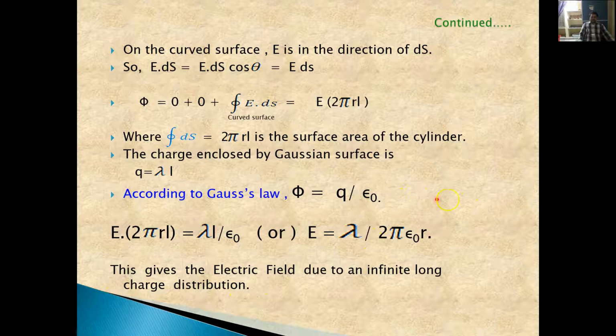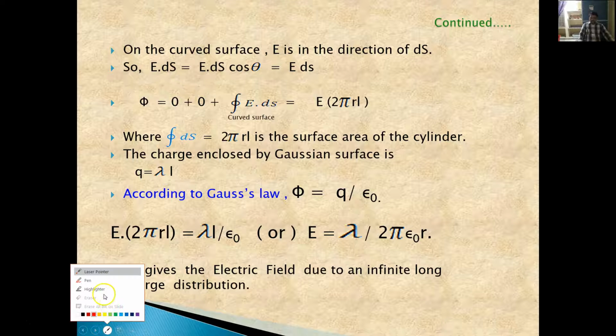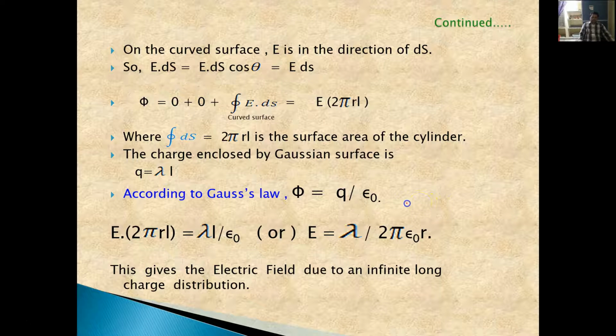So if we have an infinite long charge distribution, a wire kind of thing, and we want to find the electric field at a point P at a distance r from the wire, then the electric field because of this linear charge distribution at point P will be E bar equal to lambda divided by 2 pi epsilon naught r. This is the final equation.